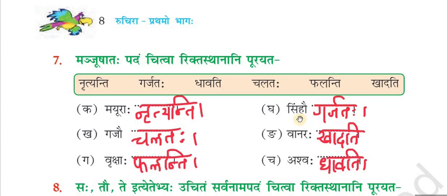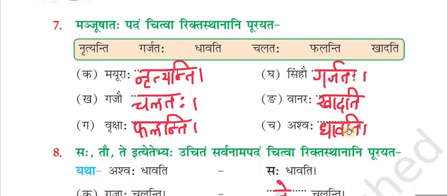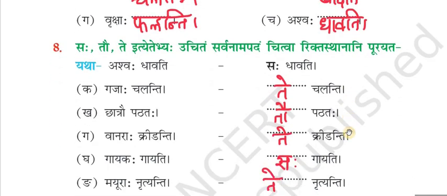Next, Simhau, two lions, garjataha, roar. Vanaraha means monkey. Vanaraha khadati. Monkey eats. Ashvaha means horse. Ashvaha dhavati. Horse runs. Now we will see the next abhyasaha.